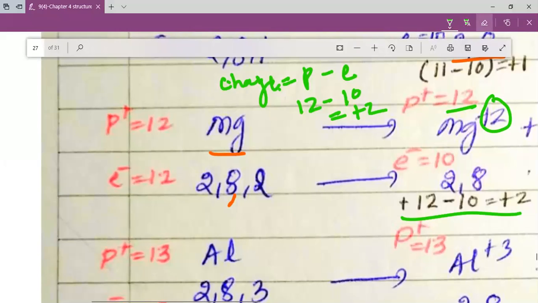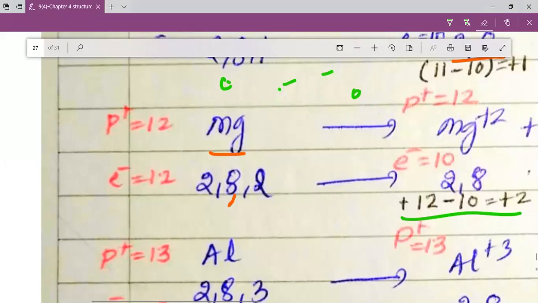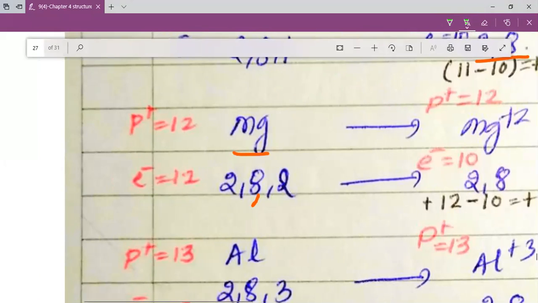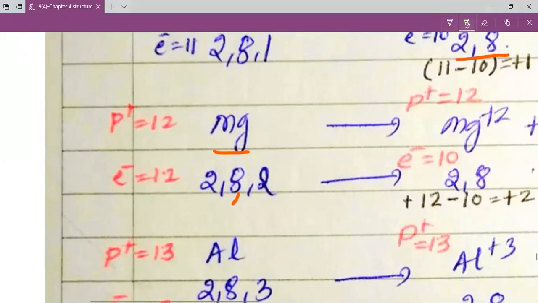So whenever we study this, my dear students, we need to understand that we will have to use this charge on the species when the cation is formed. So whenever the cation is formed, we can use this idea and we can have our species formed.